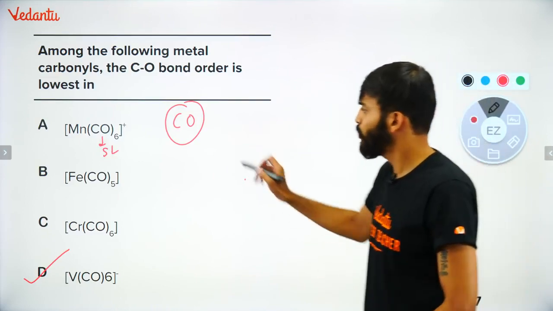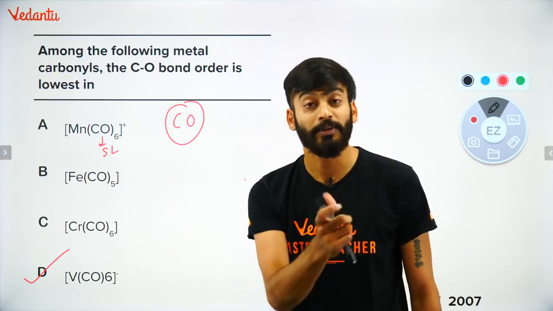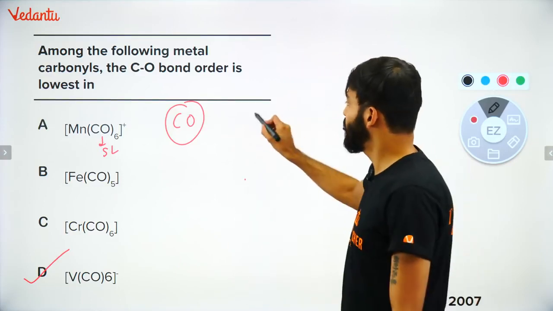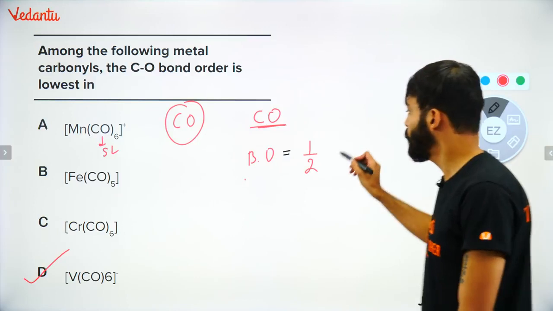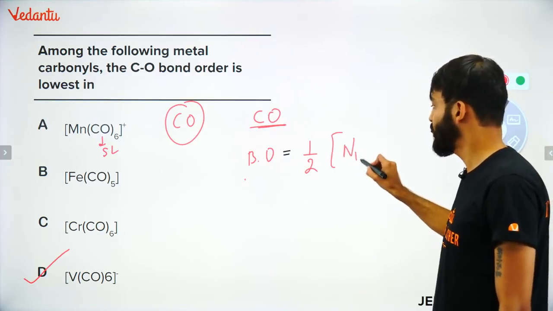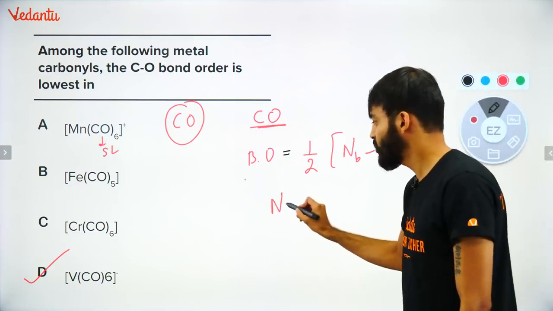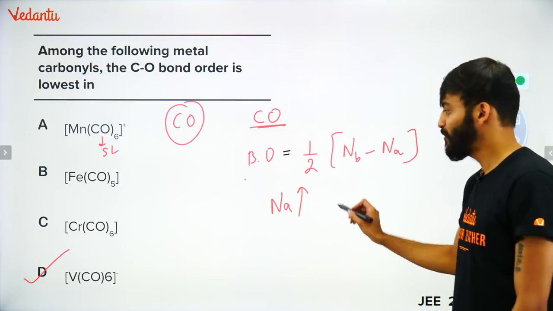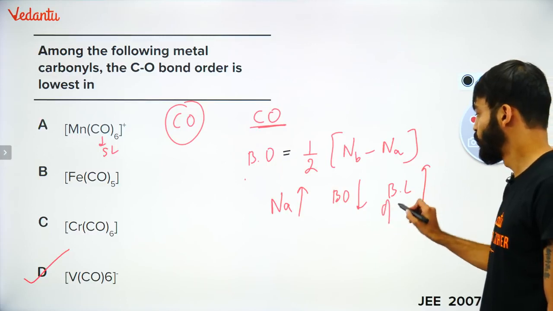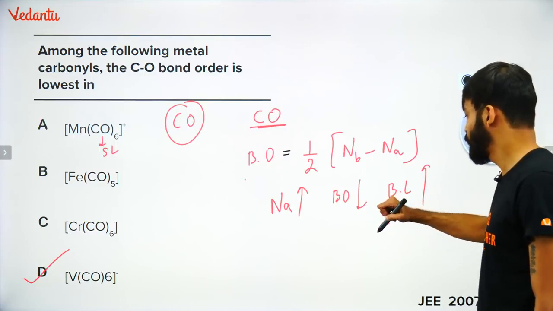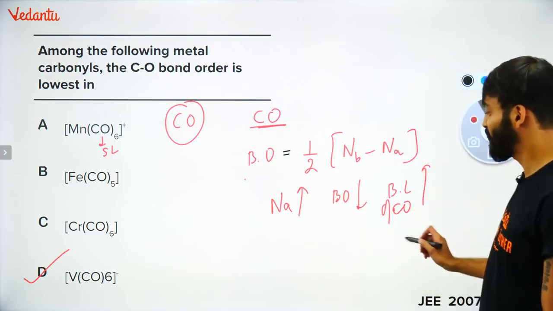This is clear. Now, as I told you, the electrons from the metal are going into the anti-bonding orbital of carbonyl group. So what will happen? You guys know, if I talk about carbonyl group, bond order is equal to half of number of electrons in bonding minus number of electrons in anti-bonding. है ना? So here, if number of electrons in anti-bonding will increase, so what will happen? Bond order will decrease. It means bond length of CO will increase. बहुत important, बड़ा heavy point है ये.